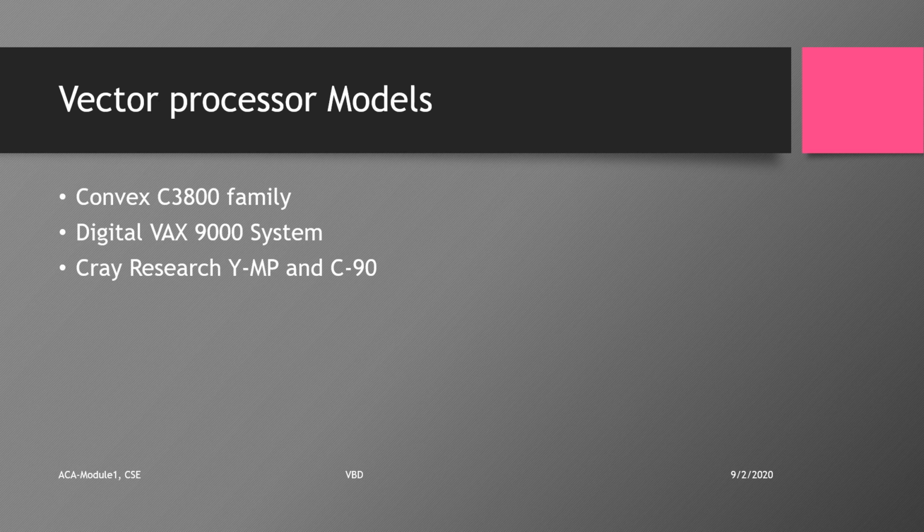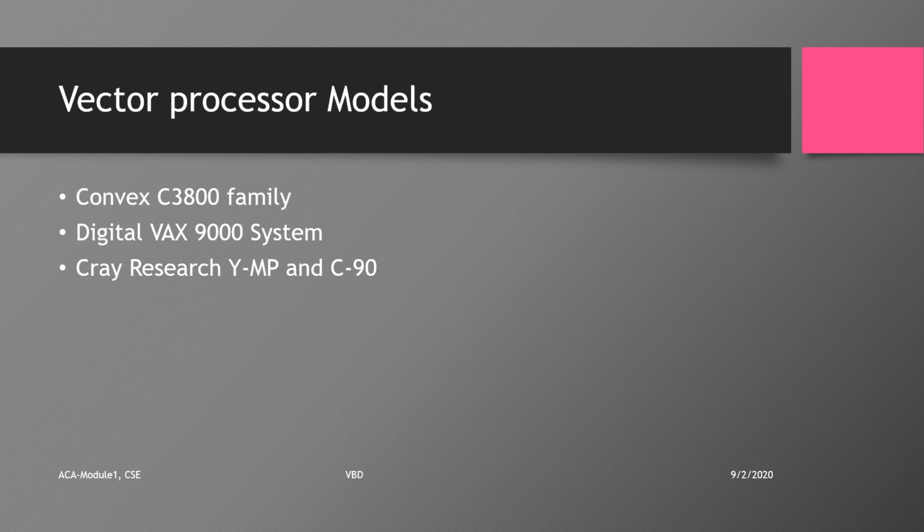Some of the vector register supercomputers are the Convex C3800 family, the Digital VAX 9000 system, and the Cray Research YMP and C90 machines. In these we were making use of different types of vector hardware architectures and the compiler and the software support. Depending upon the different applications, they had their own register size, their own operating systems, compilers and software support.